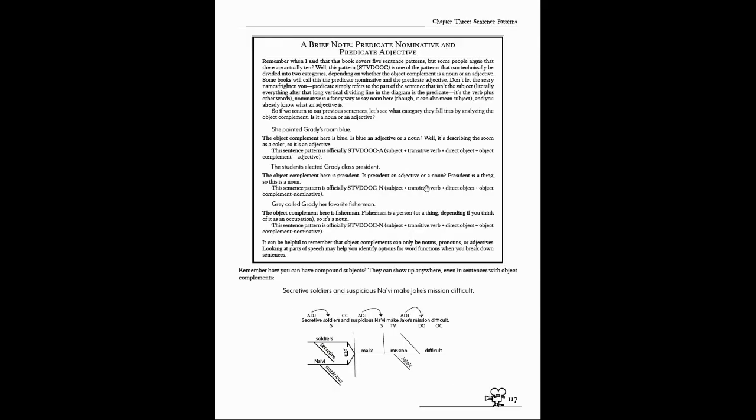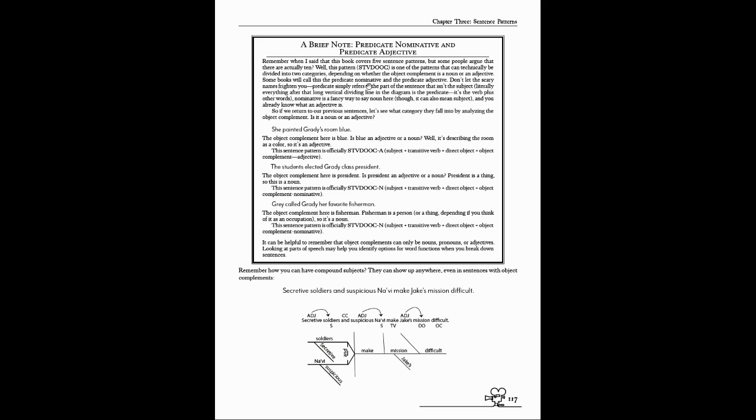Now, a brief note. Remember I said that all of these patterns can be divided out into sub-patterns? Well, the STVDOOC is no exception to the rule. You can divide up your object complement, that OC, into two categories, and they are the predicate nominative. All right, predicate is a fancy word. It just means everything, not the subject. So when you've got a subject and a predicate, you have a subject, the doer or the actor of the sentence, and then the predicate is everything else. So it includes the verb, it includes any objects, it includes any complements. So that's all that predicate means.